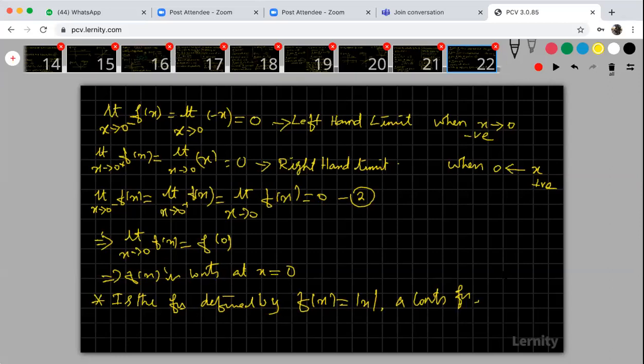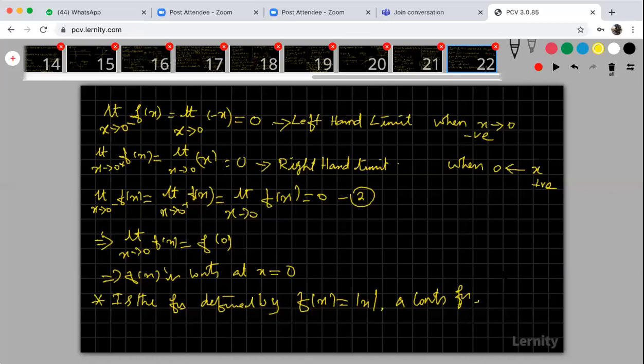What is the meaning of that? What is the previous problem? What is this problem? The previous problem is whether f of x equal to modulus x is continuous at x is equal to 0 or not. That is a question. But here only continuous is given. Only continuous means the function is continuous at all the points, every point of the domain.